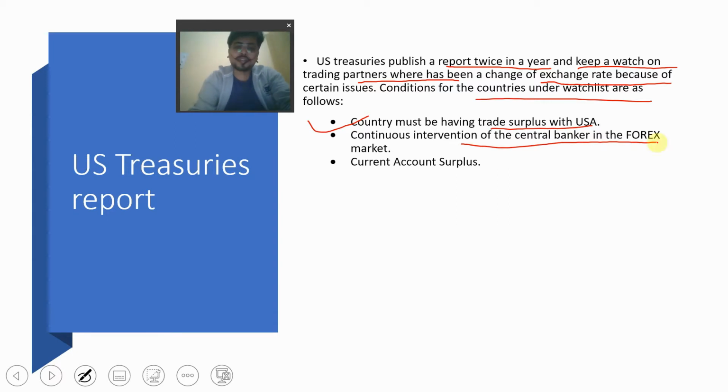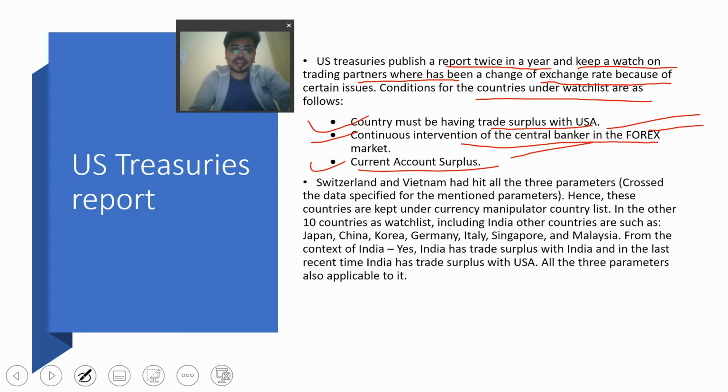Third condition, current account surplus. India has a current account surplus with USA. So all those three conditions are being matched by India. India is satisfying all those three conditions, and there are some other numbers that you have to cross, and India hasn't crossed them yet. So that's why India is not declared a currency manipulator, but it has been kept under a checklist, because we are satisfying all those three conditions.